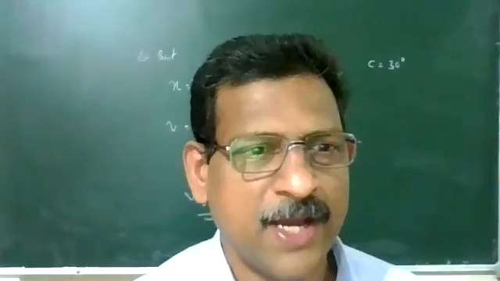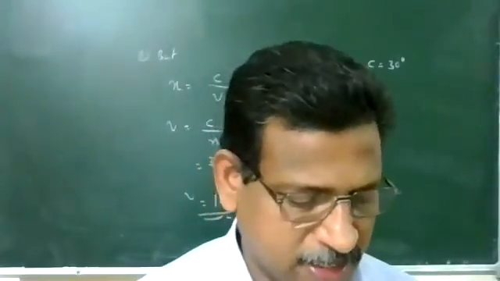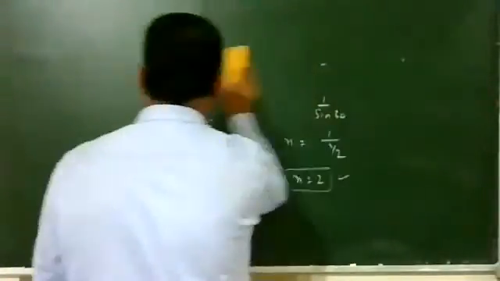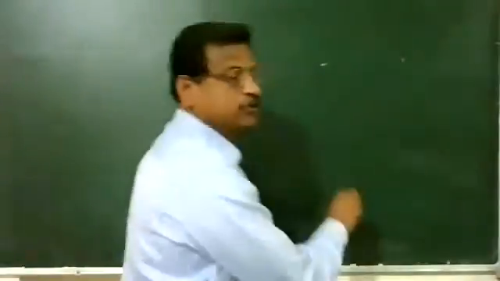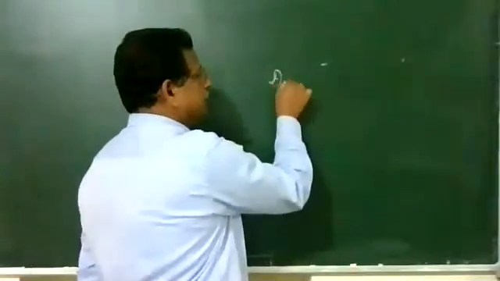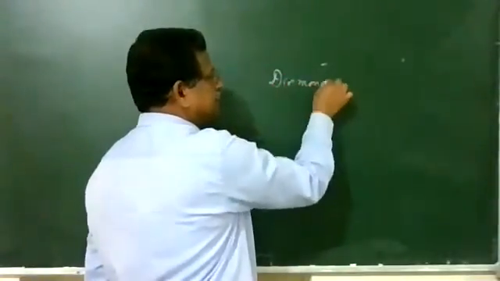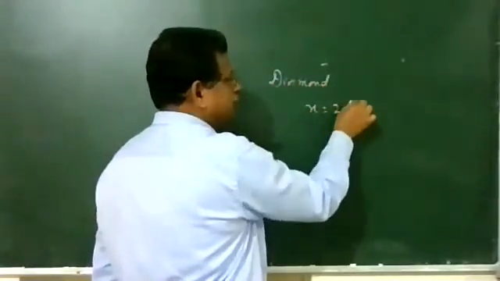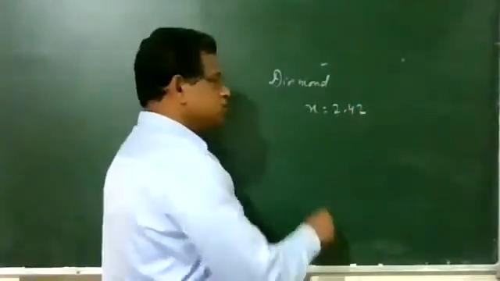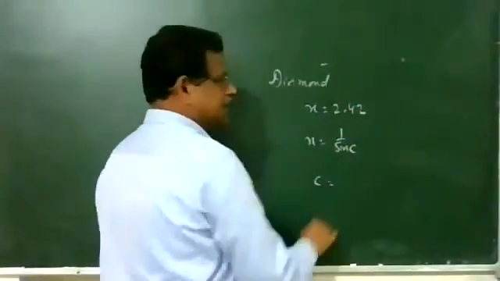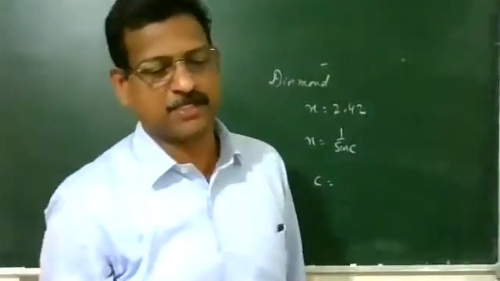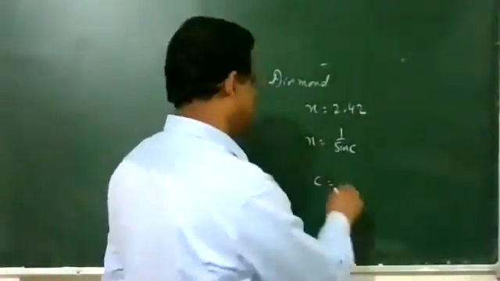Normally for diamond, the refractive index is around 2.42, approximately 2.44. So n equal to 1 by sine c. The value of c can be calculated from this equation, and it comes to 24.4 degrees.